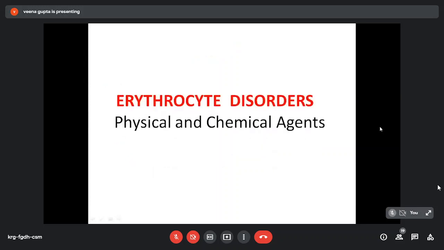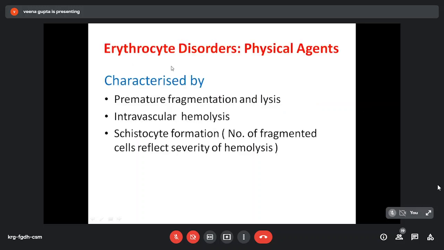Now we come to the second topic of today's discussion, that is erythrocyte disorders due to physical and chemical agents. First, erythrocyte disorders due to physical agents. They are characterized by premature fragmentation and lysis. There is intravascular hemolysis. There are schistocyte formation. This is important because this is a characteristic feature of this physical agent induced hemolysis. And the number of fragmented cells reflects severity of hemolysis.